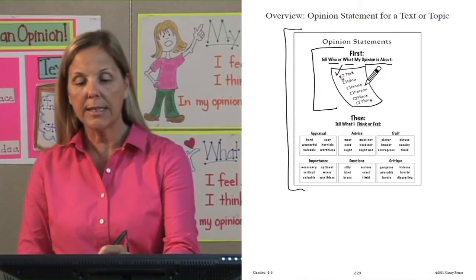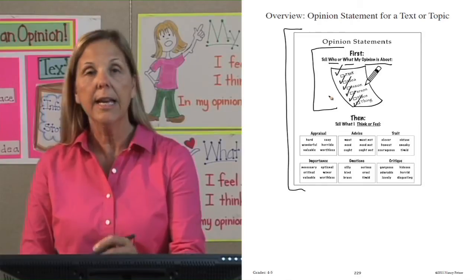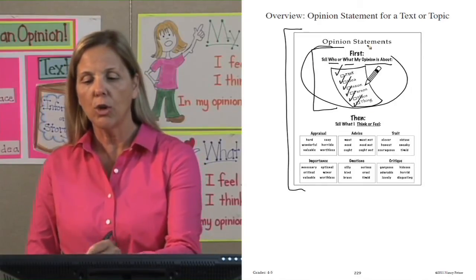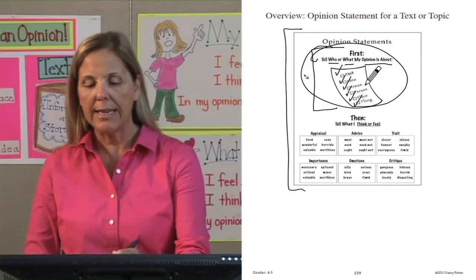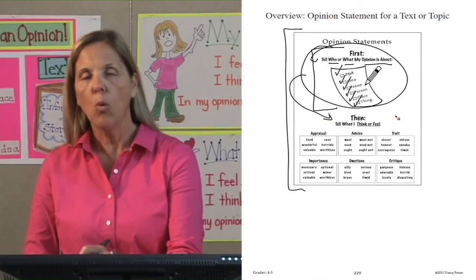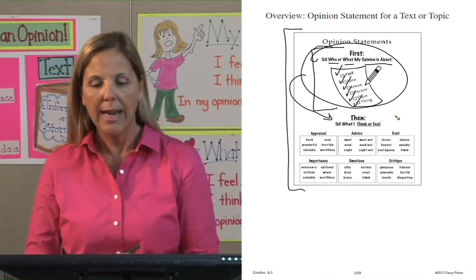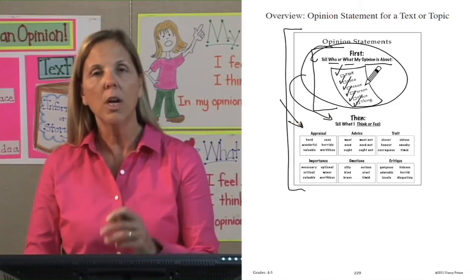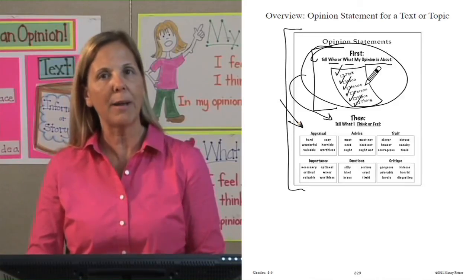Is it about a text, an idea, an issue, a person, a place, a thing? So first of all, you're figuring out who or what is the subject of my opinion. After you do that, then you have to tell what you think or feel about that subject. And these boxes below go into more detail about what it means to think or feel about a subject.